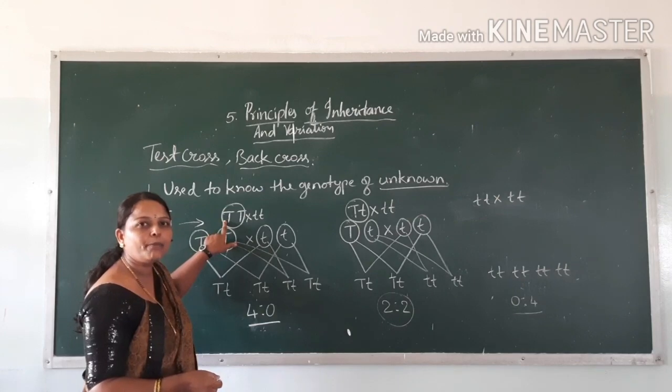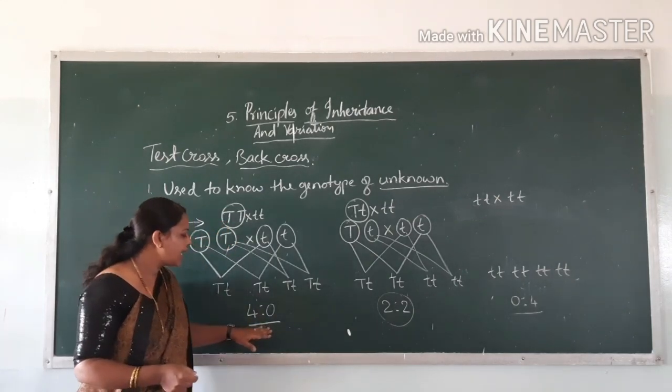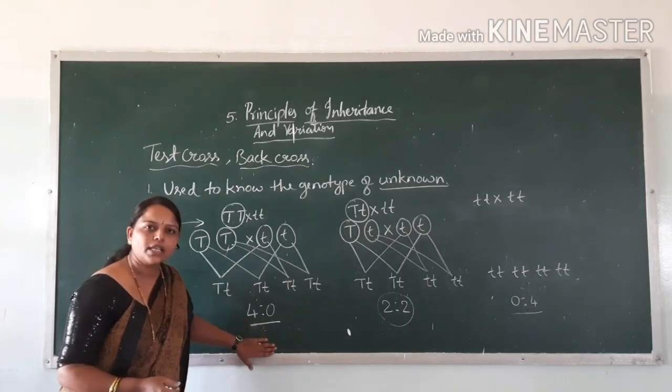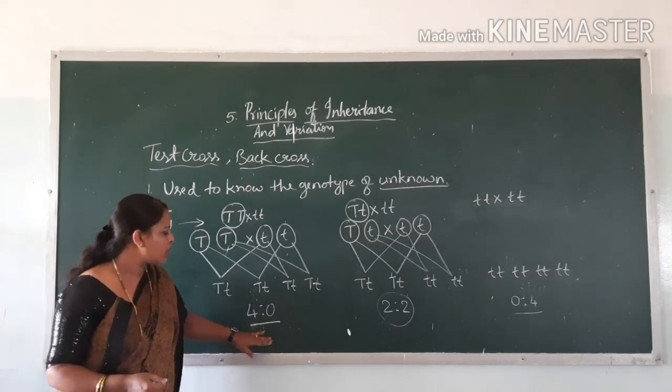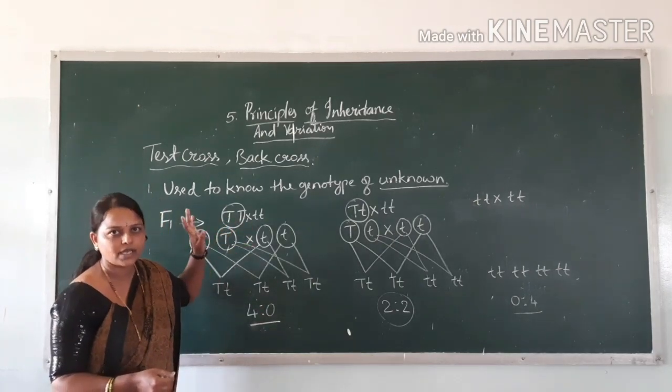If the unknown parent contains homozygous tall, then only we can find the ratio 4:0 when we cross this with the recessive parent.